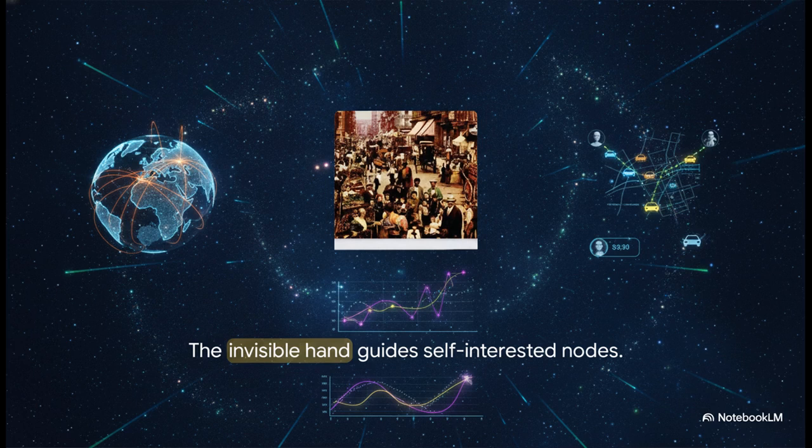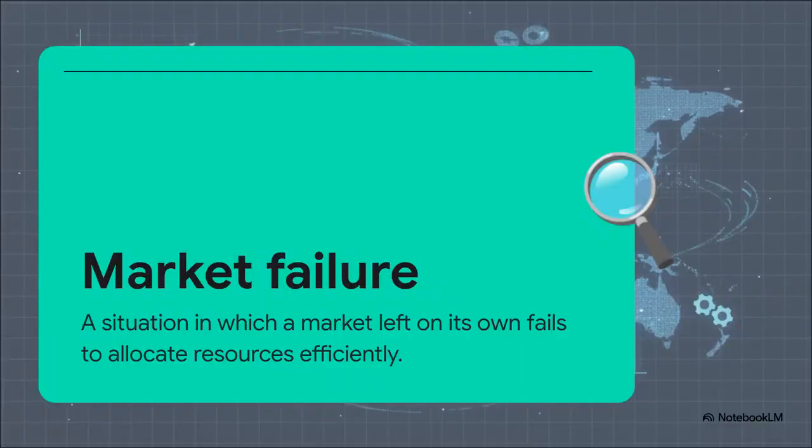A historical market is running the exact same invisible hand algorithm as a modern tech network like Uber, dynamically matching supply and demand through price. But the code isn't always perfect. Principle 7 acknowledges that governments can sometimes improve market outcomes. Why? Because sometimes the invisible hand algorithm experiences a market failure.